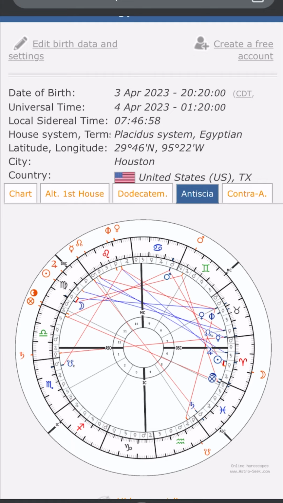And then the favorites get the first house and the 10th house. The first house has Libra in it ruled by Venus, and the 10th has Cancer in it ruled by the moon. But you can't use the moon because the moon controls the entire game. So instead of that, it's going to be Mercury, because the moon is in Virgo and Mercury rules Virgo. So the main significators for the favorite are Venus and Mercury.